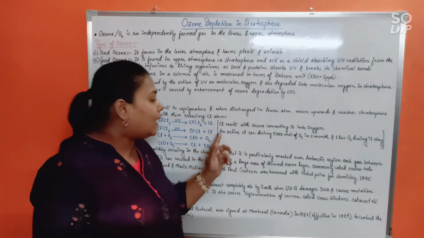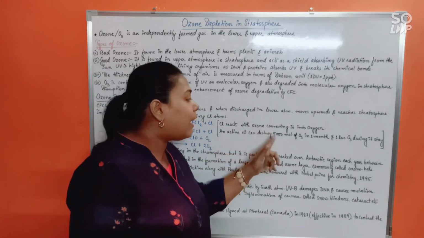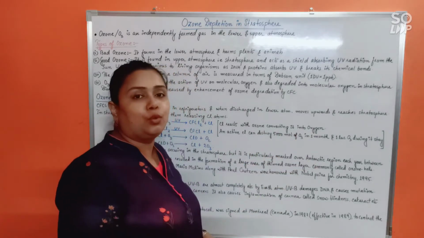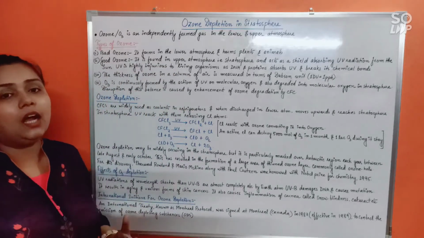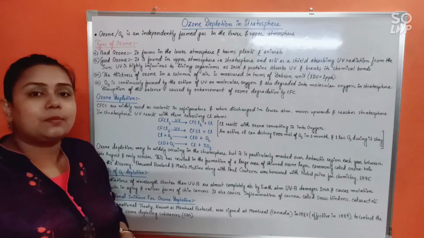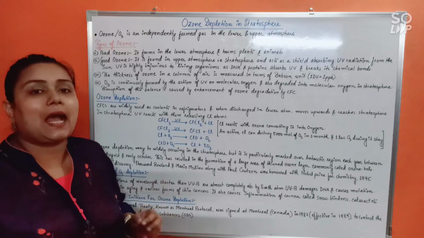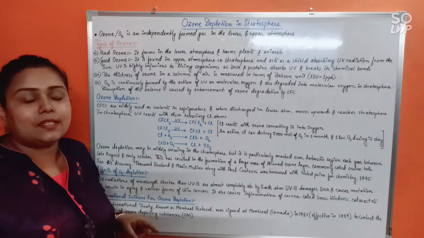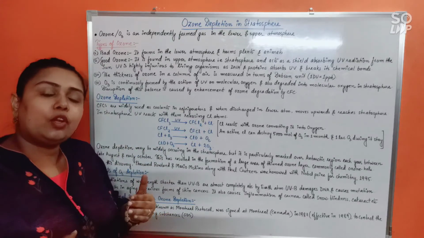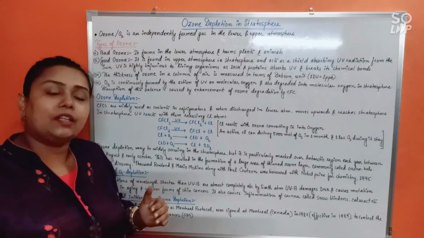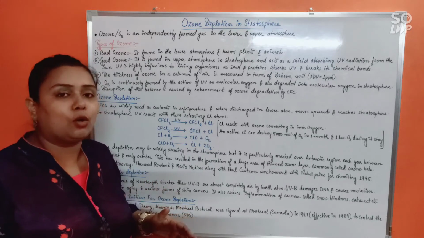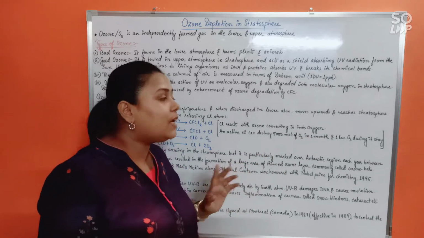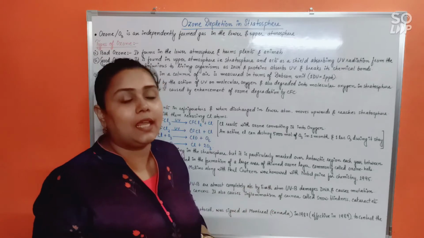And not only that, an active chlorine can destroy 5,000 molecules of ozone in 1 month and 1 lakh molecules of ozone during its entire stay in the atmosphere. Basically, the chlorine that is being released acts as a catalyst in this reaction. Because it is just a catalyst, it is not used up in the reaction. Rather, it will stay in the atmosphere for a very long time, and as many as 1 lakh ozone molecules can be depleted by a single chlorine during its entire stay in the atmosphere.